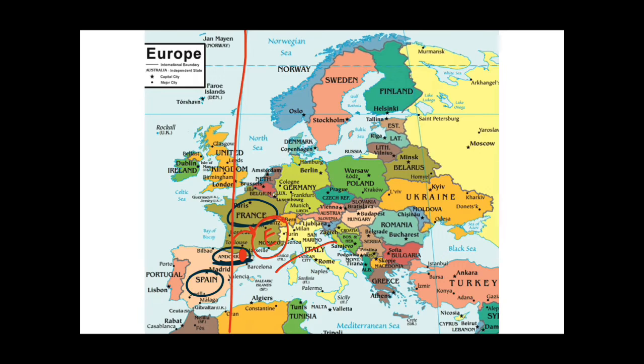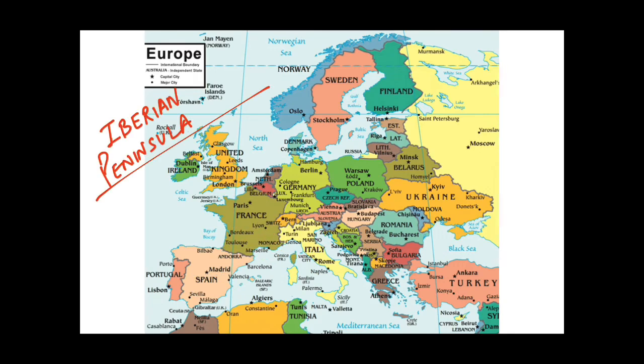Now let us know about the Iberian Peninsula. As you can see, this is Portugal, this is Spain, and this is Andorra. These three countries combine to form the Iberian Peninsula. So this whole area is the Iberian Peninsula. Keep in mind that the Iberian Peninsula consists of three countries: Portugal, Spain and Andorra. Andorra is a very small country which lies between France and Spain.